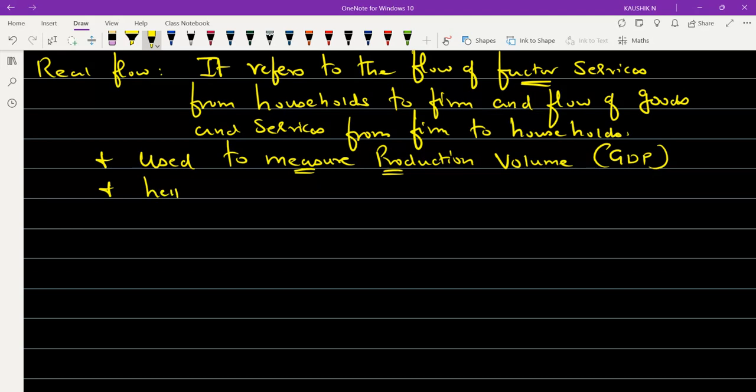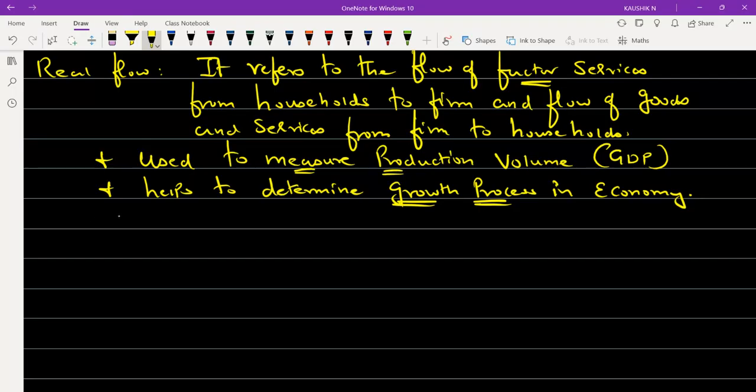It helps to determine the growth process in an economy. So in a country, how the growth takes place, to study or to determine this, it is very helpful. The real flow is very, very helpful about the growth process.